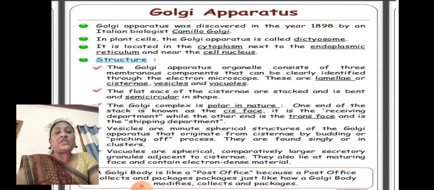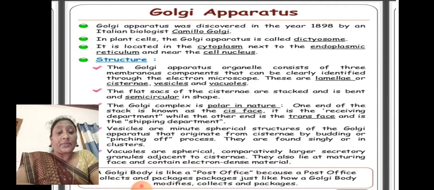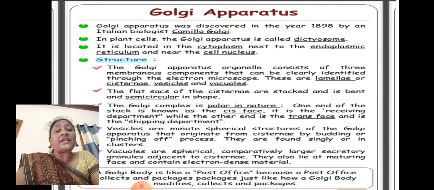One end of the stack is known as the cis face. It is the receiving department, while the other end is the trans face. The cis face takes substances into the Golgi apparatus. Mainly the Golgi apparatus packages and transports substances, and the trans face helps transport the substances from the Golgi apparatus to all other parts.